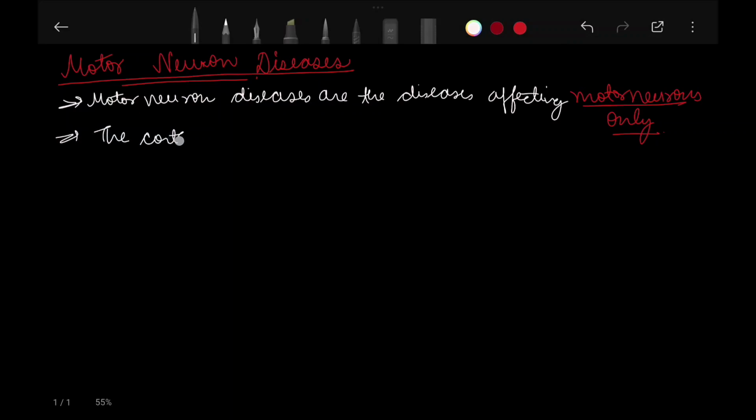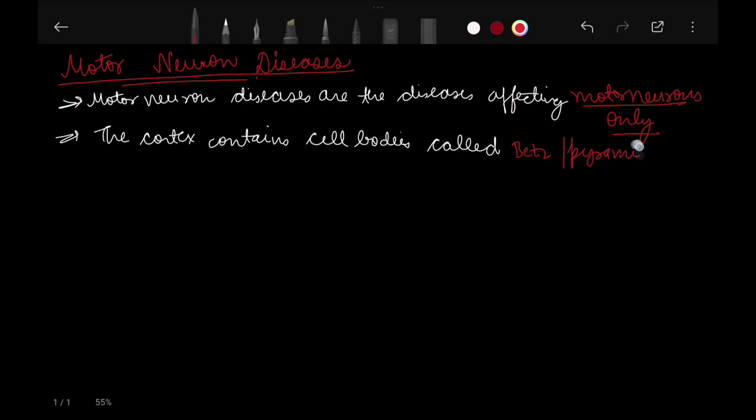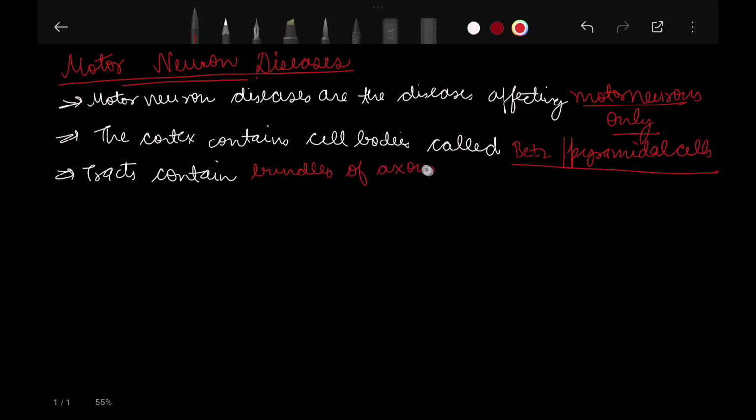The cortex contains cell bodies called betz or pyramidal cells, whereas the tracts contain bundles of axons.